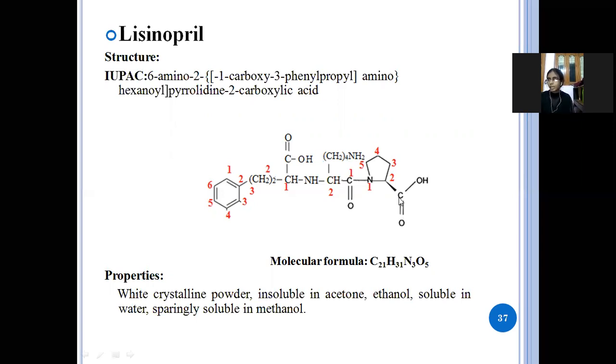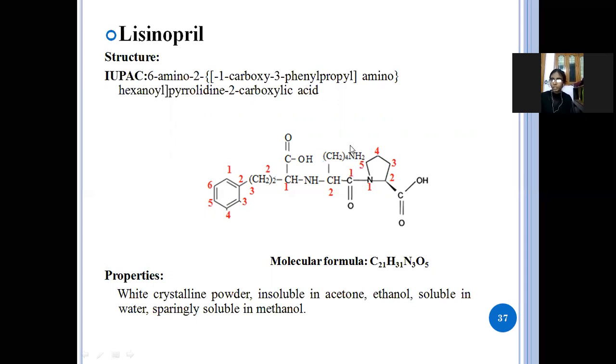In the second position, the carboxylic group is there, and here in the first position, 1, 2, 3, 4 carbon atoms, 5, 6. So 6 means hexane. So in the sixth position, the amine group is attached.